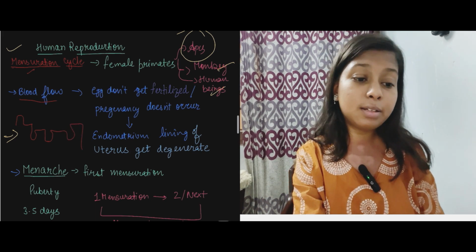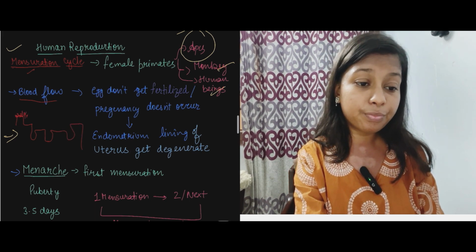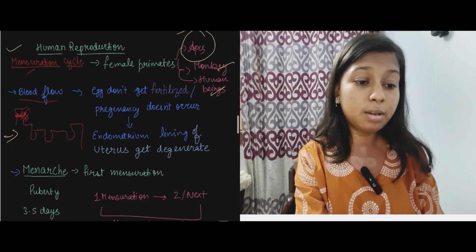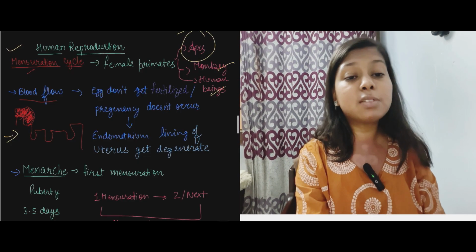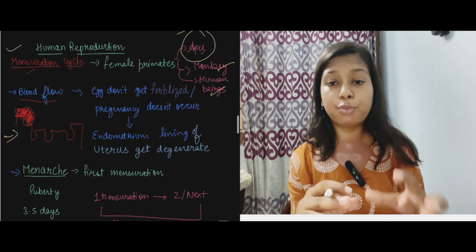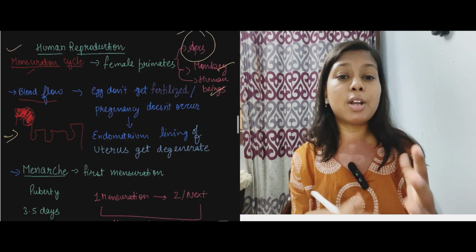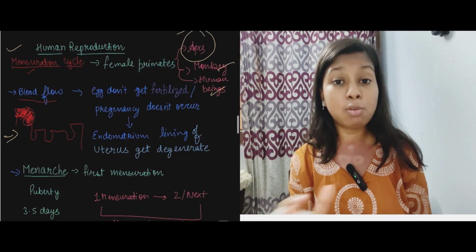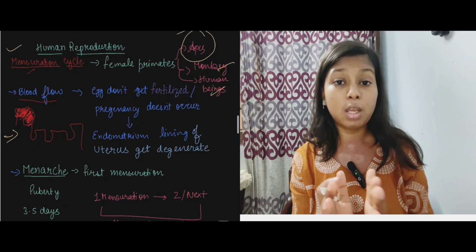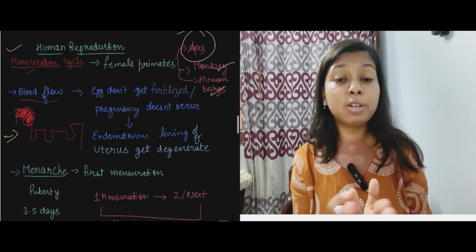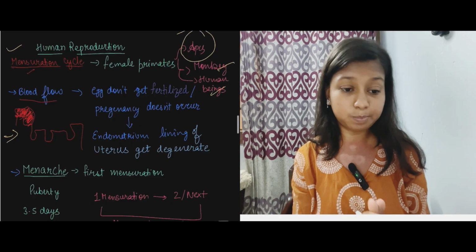This lining gets disrupted, releasing blood. So that's why we generally observe blood flow during the menstruation period, because the fertilization process does not take place or pregnancy does not occur. So that's why the endometrium degenerates, releasing blood.